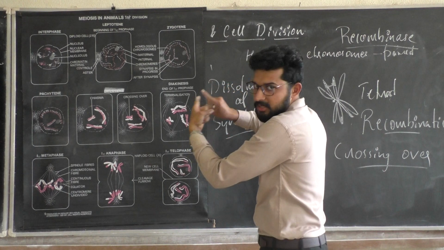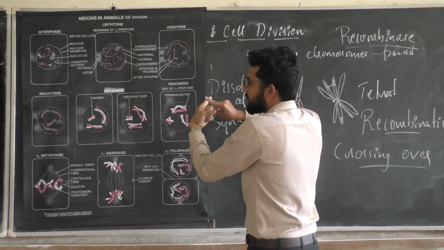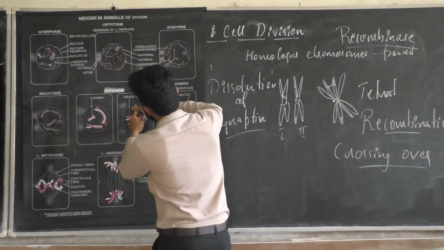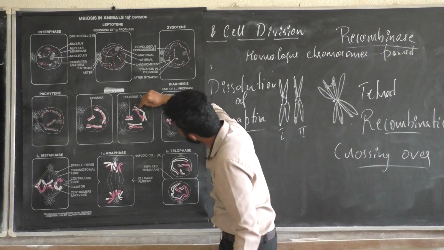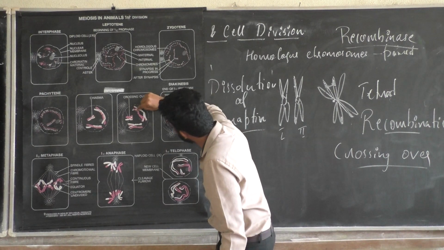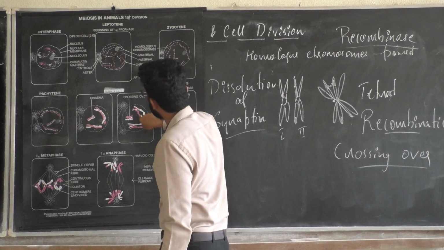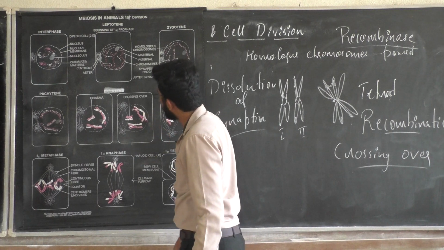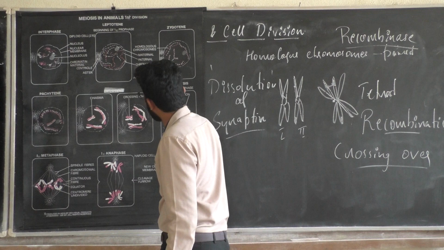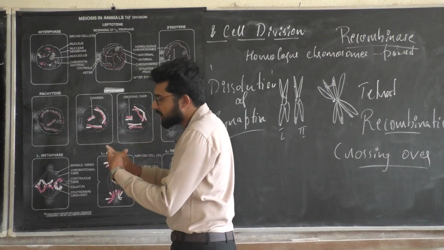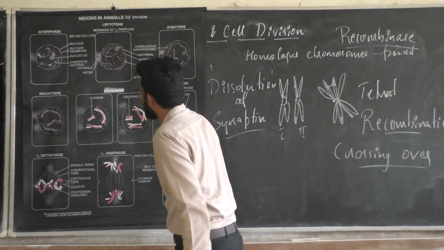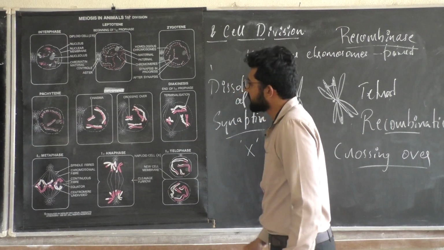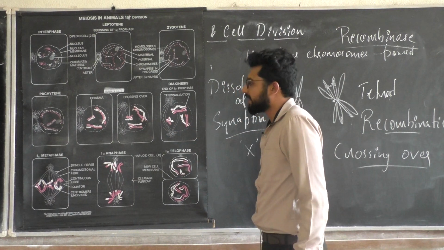Only the chiasma region, the point of contact, will be held together tightly, and the rest is moving apart. See, here you can find this structure called chiasma is only left behind, and the centromere will be pulling apart. So we are at the diplotene stage now, pulling apart, leaving the chiasma, and the structure looks like an X. Done.